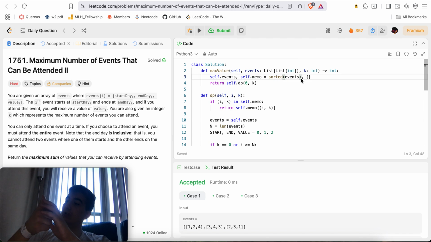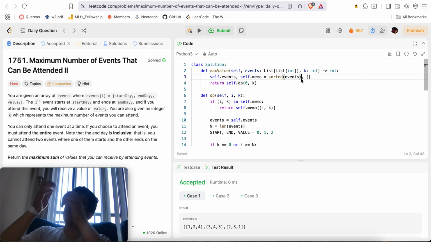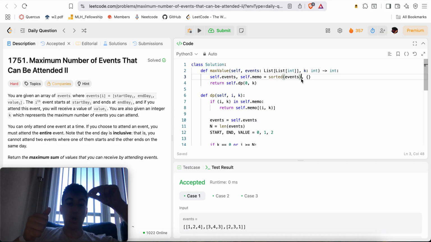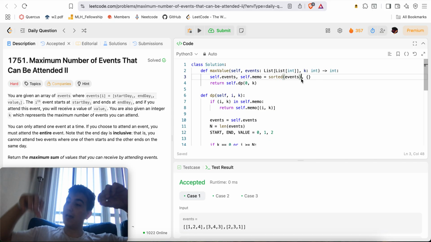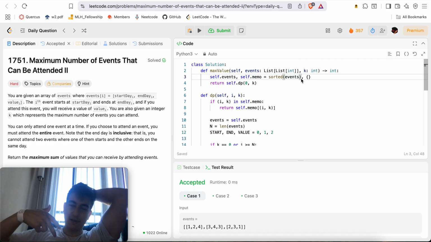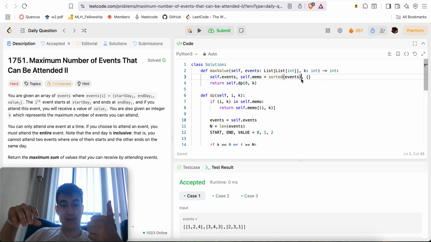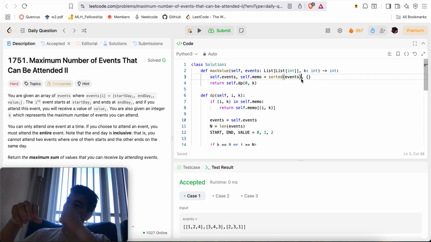If I do keep the event, that means I can only do one event in a single time slot. I can't do any overlapping things, which means if I pick an event, I must only pick new intervals whose start time is bigger than the current event's end time. But I get to add that event's value. So I either grab the event, get its value, and move on to after that event's end time, or I skip the event, in which case there are no restrictions, but I don't get any added value to my sum.